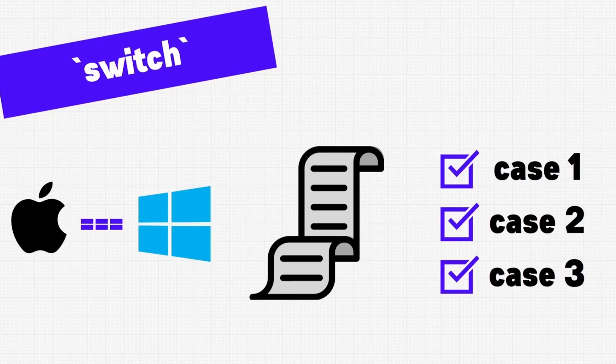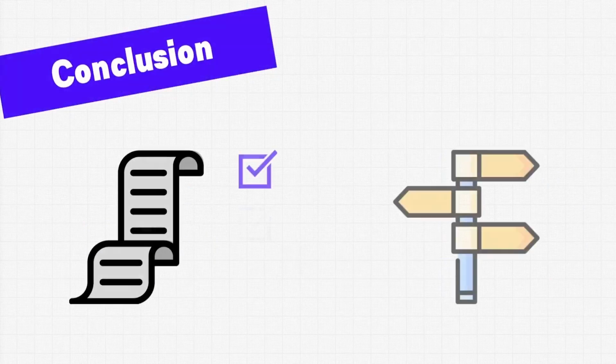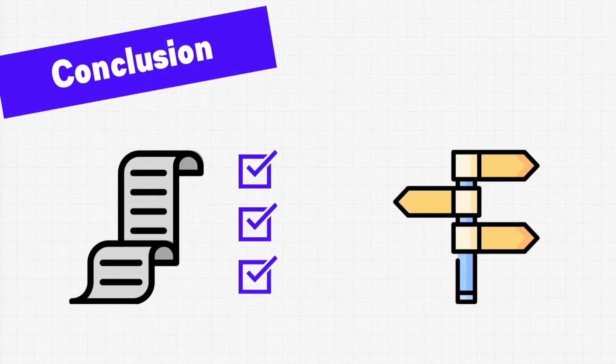As an example, we could have something like a coupon code. We can check that coupon code against a list of known codes with a switch to see if the discount should be applied to an order. Control flow structures like if and switch statements provide essential mechanisms for directing the flow of a program based on different conditions. Switch statements allow for efficient branching based on multiple possible values, while if statements offer greater flexibility by evaluating conditional expressions. That'll do it for this video. I'll see you in the next one.